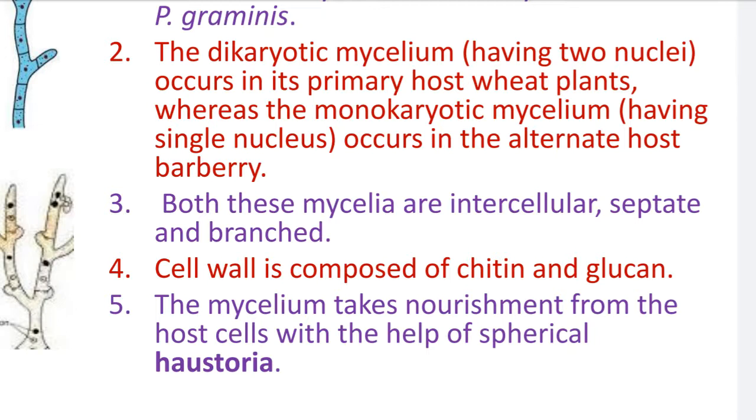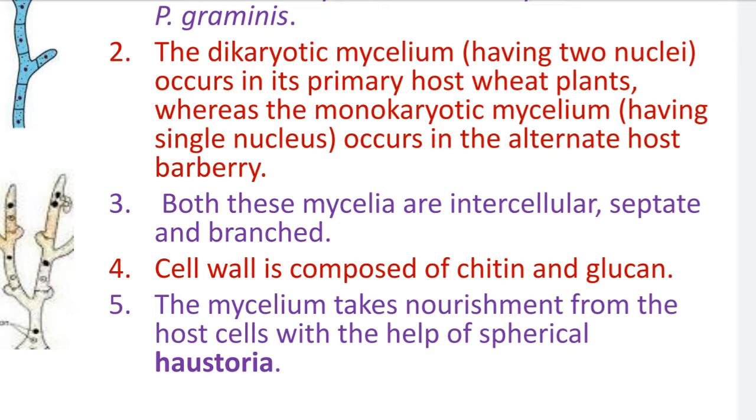Number 5. The mycelium takes nourishment from the host cells with the help of spherical haustoria. Haustoria is the plural of haustorium; haustorium singular, haustoria plural. As you know, either dikaryotic or monokaryotic, both mycelia are intercellular. These intercellular mycelia produce small outgrowths.